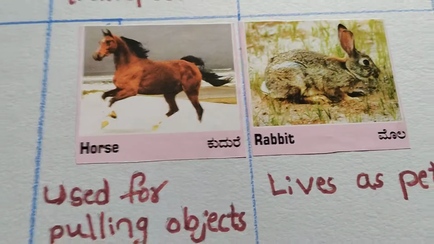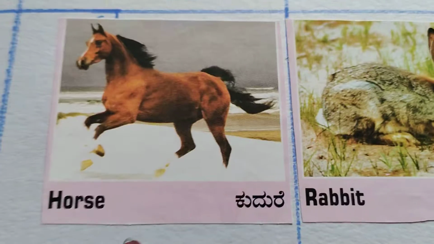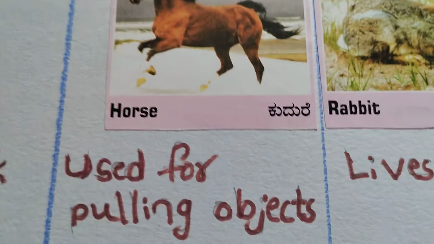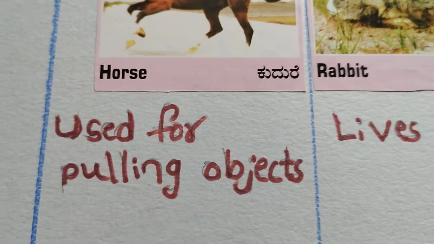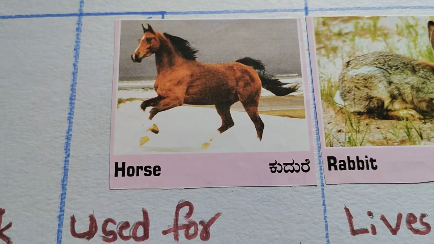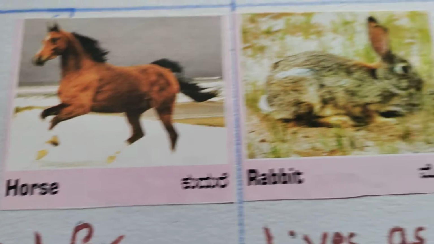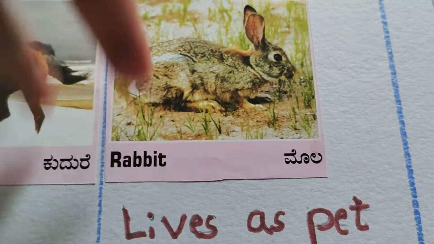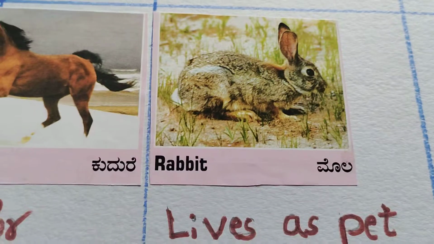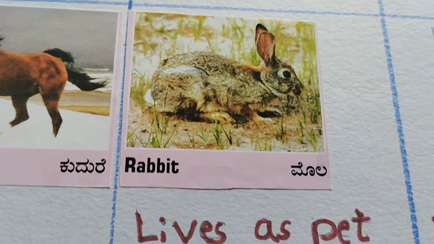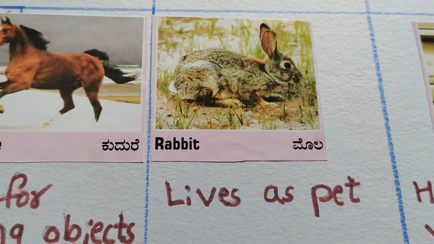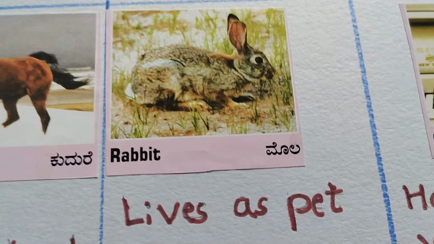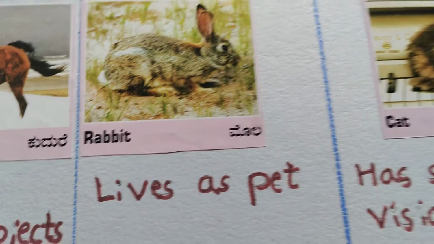Then horse. This is horse. Horse is used for pulling objects. This is also a domestic animal. Then rabbit. It is also one of our pet animals. Lives as a pet.